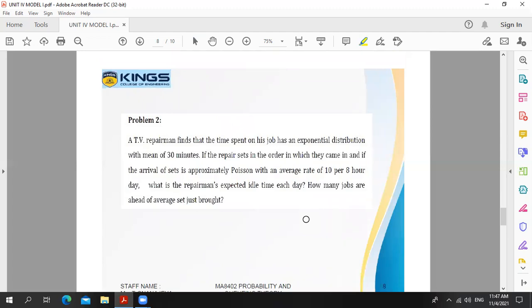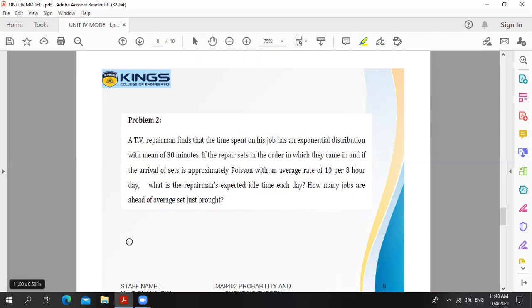First, I read out the problem. A TV repairman finds that the time spent on his job has an exponential distribution with a mean of 30 minutes. If the repair sets in the order in which they came in, and if the arrival of sets is approximately Poisson with an average rate of 10 per 8-hour day, what is the repairman's expected idle time each day? How many jobs are ahead of an average set just brought?